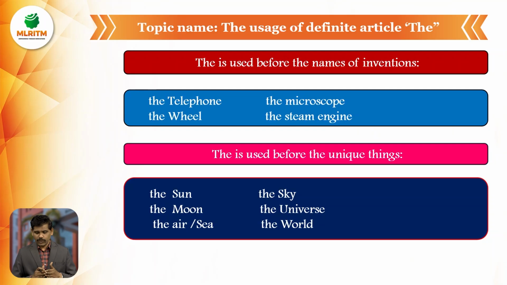The is used before the names of unique things. Only unique things: the sun, the sky, the moon, the universe, the world, the air, the sea. So any unique thing, the is used before the names of unique things. The sky, the sun, the moon, the universe, the air, the sea, the world. So please remember.